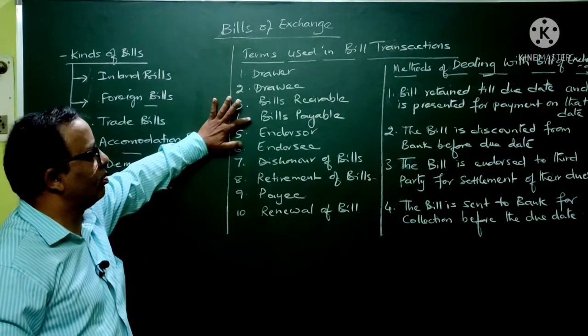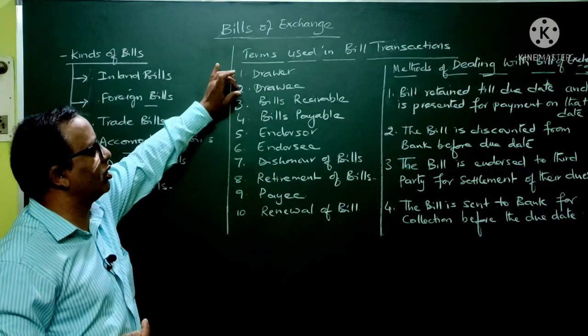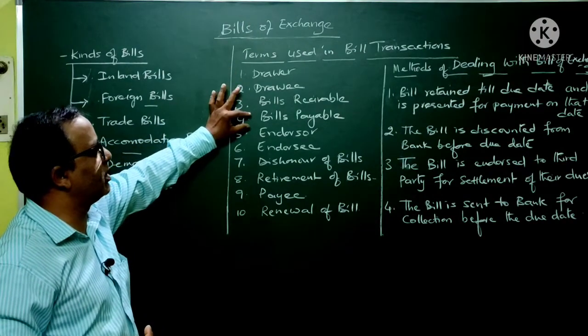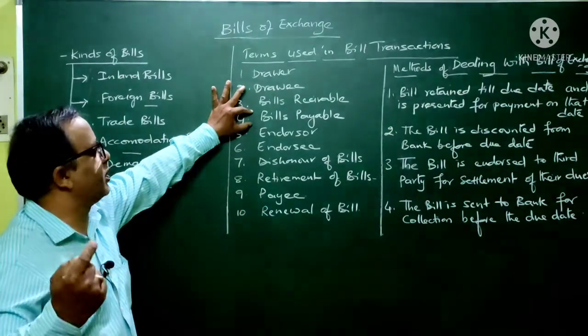Whereas bills payable. Bills payable is nothing but the same bill which is drawn by the drawer on the drawee. It will become bills payable to the drawee, because on the due date he is supposed to make the payment on that particular bill.